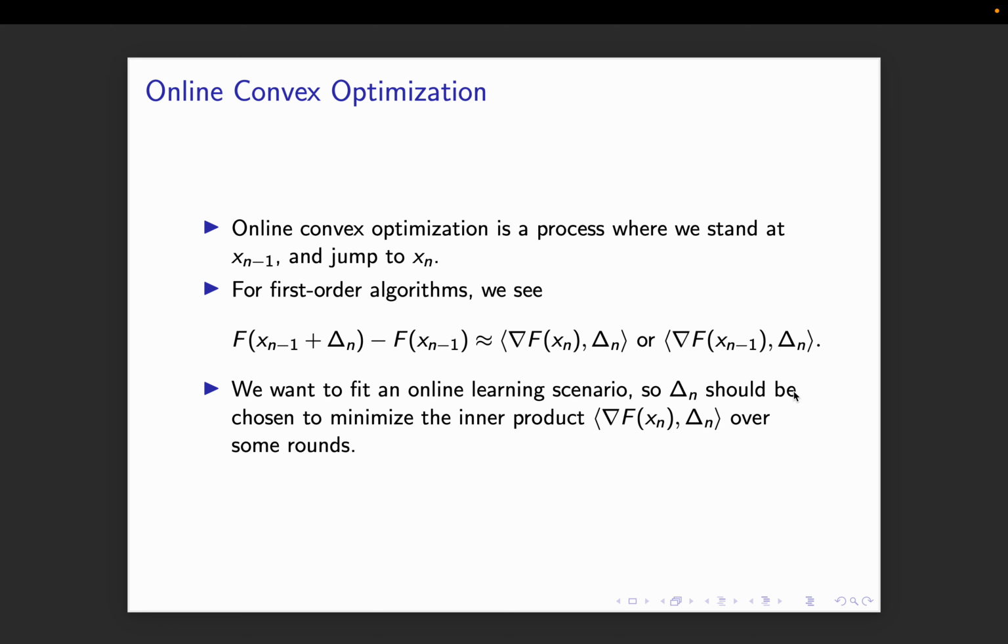So delta n should be chosen to minimize the inner product between the gradient at the future point, which we do not know and which will depend on delta n, over some rounds. Why do we want to minimize it? Because by minimizing it, I'm making sure that I'm taking the biggest step in the loss. And if I take minimizing steps over n rounds, I will get to a point which has a low loss, low f value, right? That's what we're trying to get to.